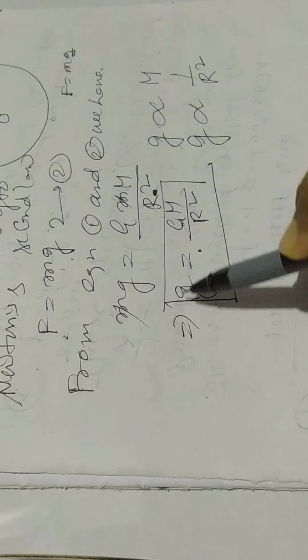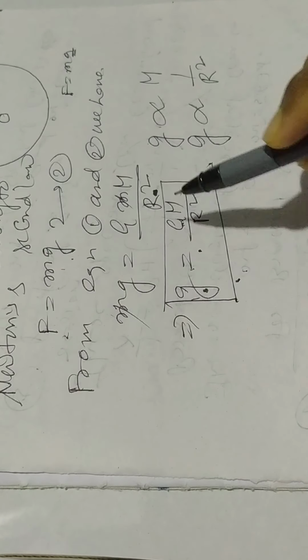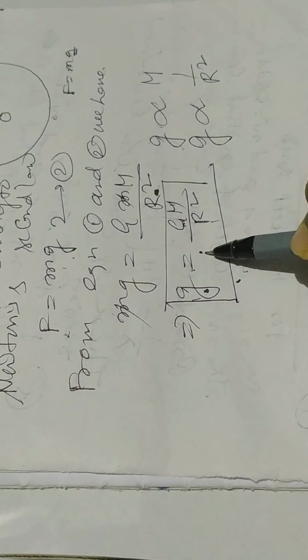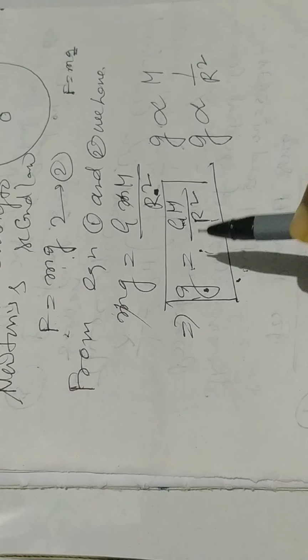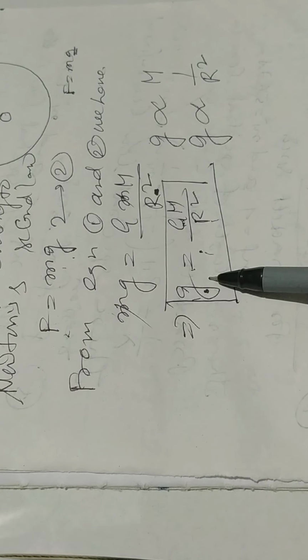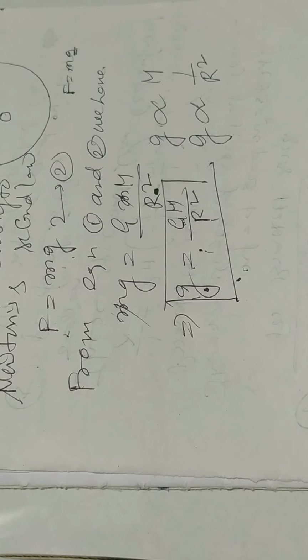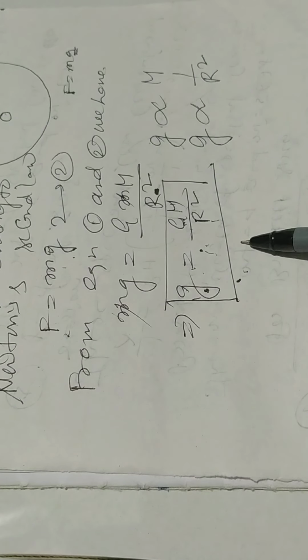Again I am telling you, acceleration due to gravity g equal to GM by R square. This equation is very important. You have to use this expression to calculate the acceleration due to gravity at a height or at a depth from the surface of the earth. So there you have to use this equation g equal to GM by R square.